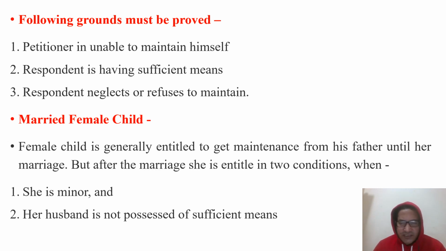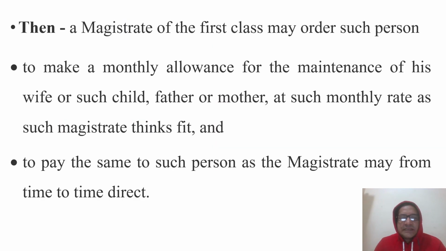Even if the daughter gets married, that means her husband is the responsible person to maintain her. But where she is a minor and her husband does not have sufficient means, then the married daughter can claim against her parents. Then after, where the petition has been filed and all three ingredients have been proved by the petitioner,